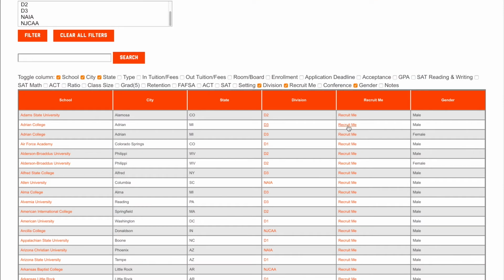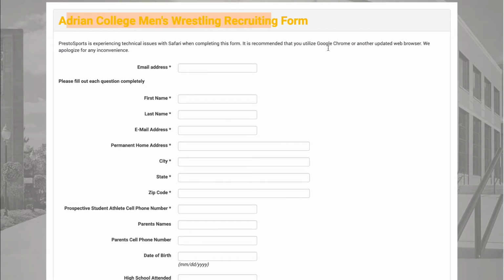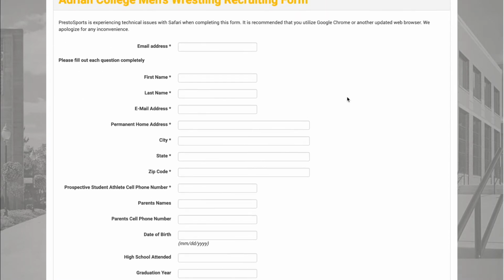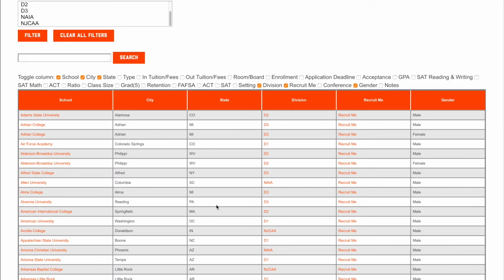And then you've got the recruit form. So if you click on that, that will take you to the recruit form for that particular sport, as you can see here, right? So we've got these links right off the bat that makes it super easy for you to be able to go through and do some further research, or to fill out a bunch of recruit forms really quickly and do your research into the school and the program, right?